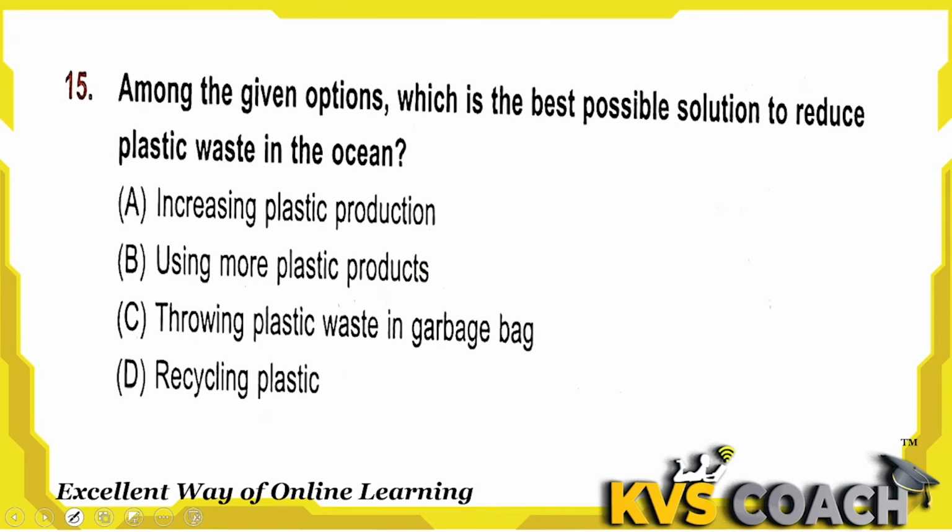Next is, among the given options, which is the best possible solution to reduce plastic waste in the ocean? First one, increasing plastic production. How can it reduce plastic waste if plastic production is increased? Using more plastic products means more plastic will be generated as waste. So this is also wrong. Throwing plastic waste in a garbage bag, this is absolutely wrong. Recycling plastic, yes, this is the right answer. By recycling plastic waste, you can reduce plastic waste pollution. Okay, D is the right answer here.